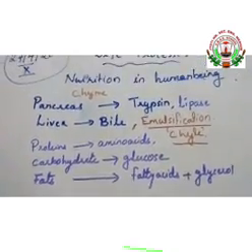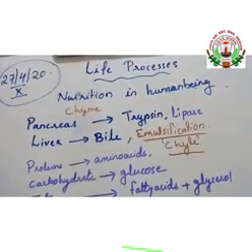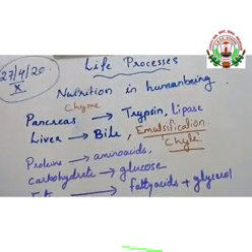In the small intestine. And the rest of the materials which are undigested will move to the large intestine, and some of the water and other materials will also be absorbed. Undigested food materials will be stored and ejected out through what? The anus afterwards.